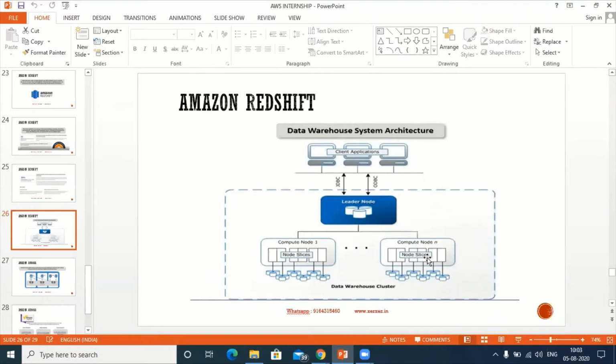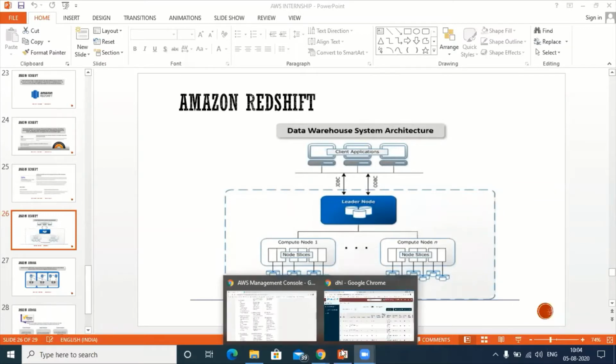So the cluster will be like this. There will be one leader node, compute node 1, compute node 2, in the minimum architecture. In the maximum architecture there will be one leader node and a maximum of 32 compute nodes. Now let's dive deep into this, because once you are clear with this, then it is very easy to explain clusters